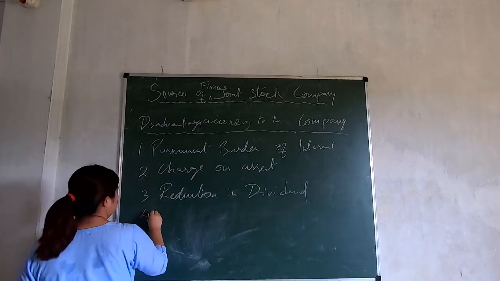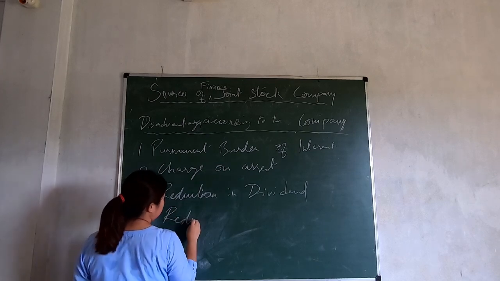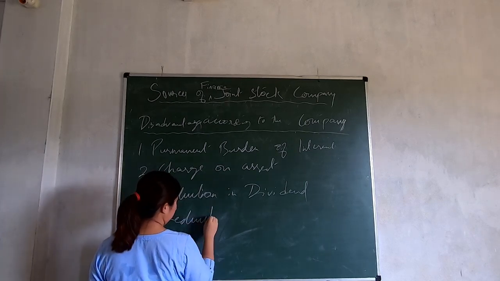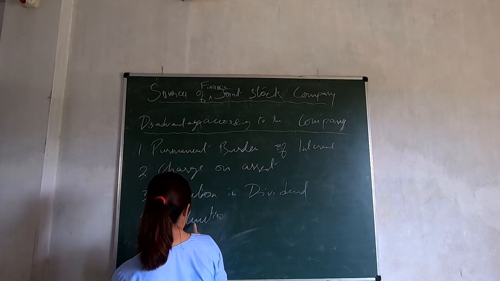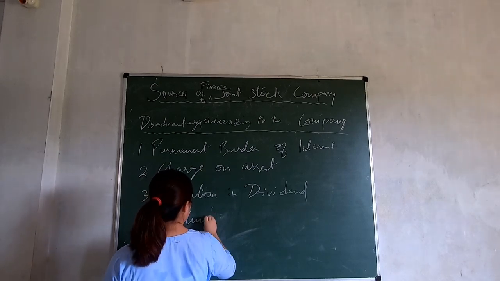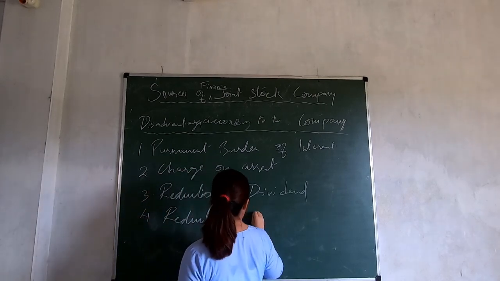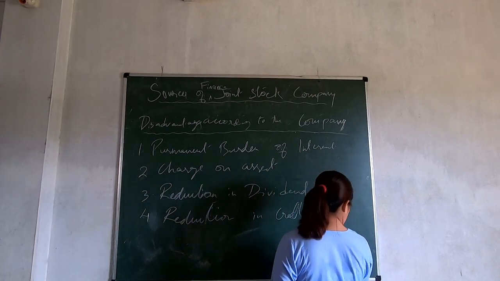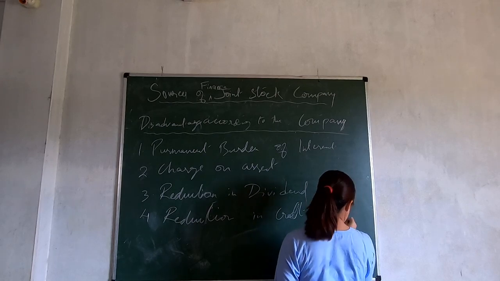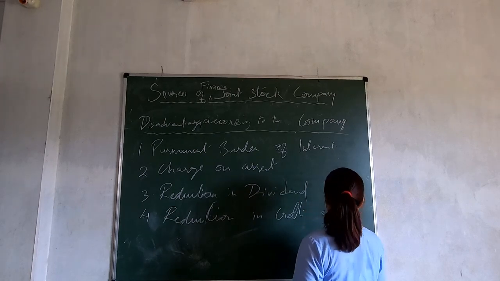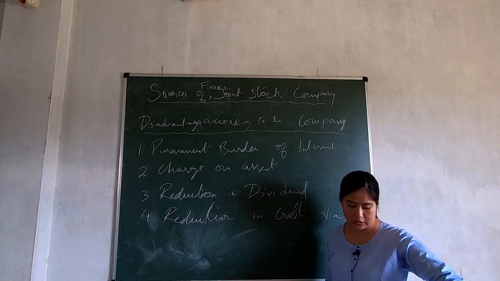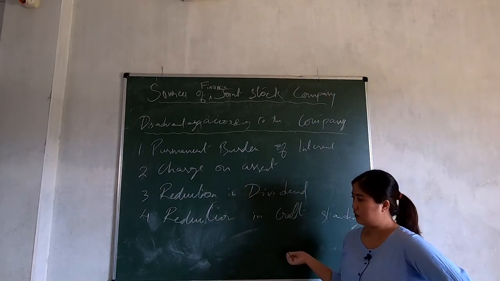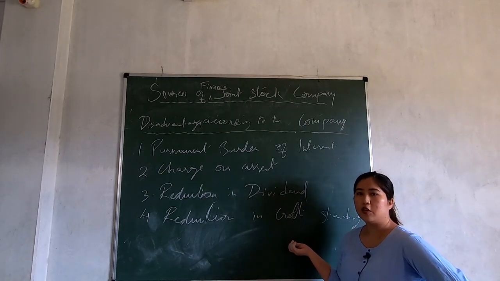Next is reduction in credit standing. When a company issues debentures, the borrowing capacity of the company decreases, all right?